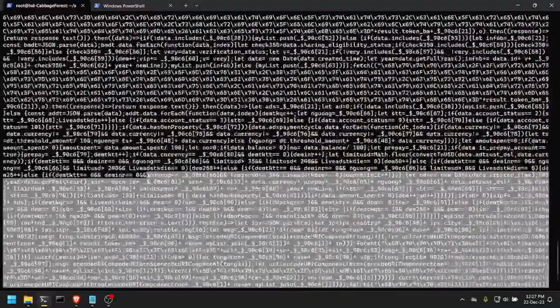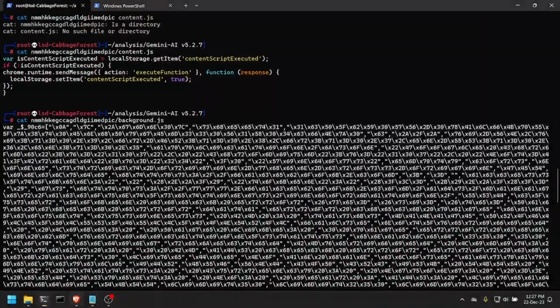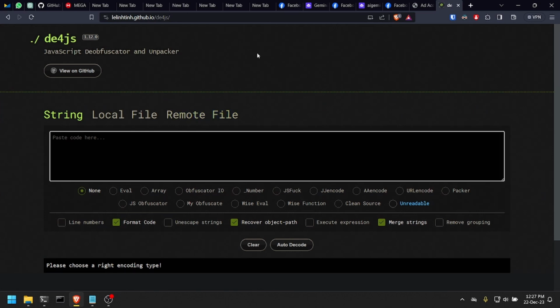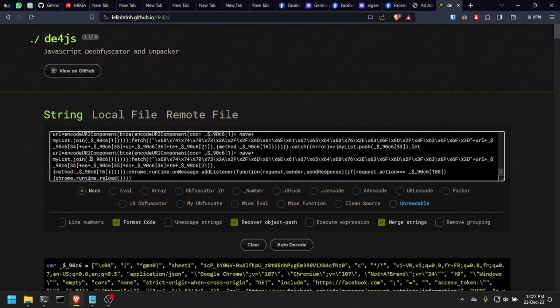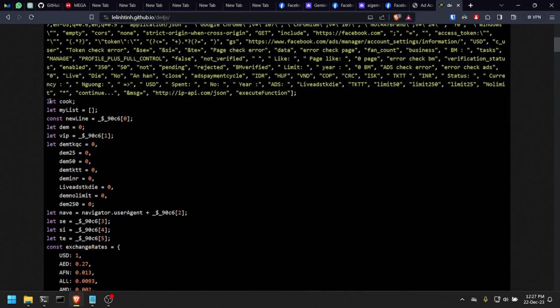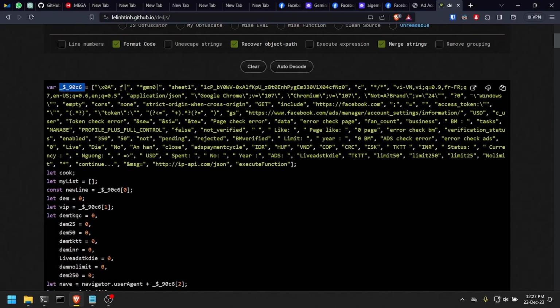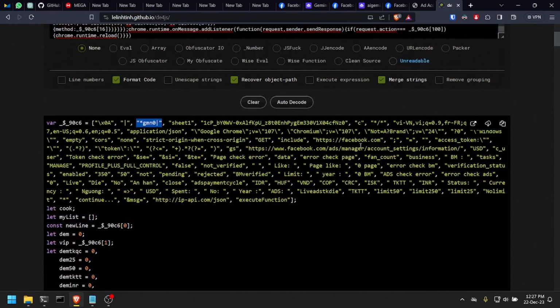So there's a bunch of ways we can decode this, and I found this online deobfuscator here, which is pretty cool, and it has a feature that I've never seen before. If we put the code here, it will automatically try to decode it and beautify it, and we can see here the array that I told you about, with all the strings used by this code. But well, we can read it. It is not in hexadecimal anymore. We can get an idea of what these guys do by looking into these strings here.